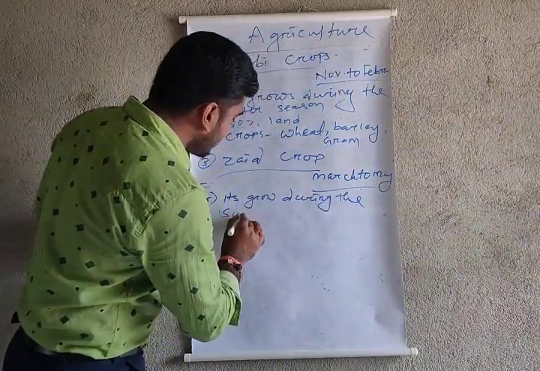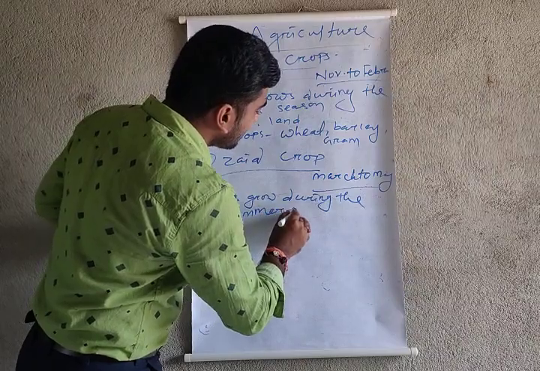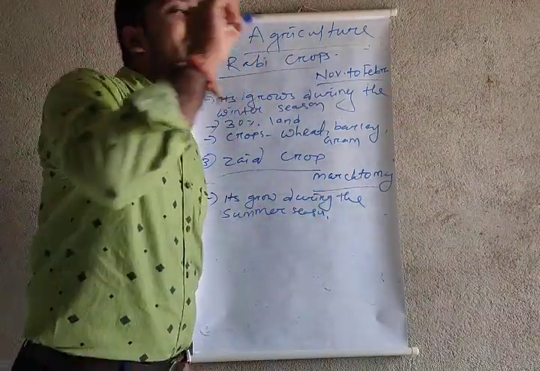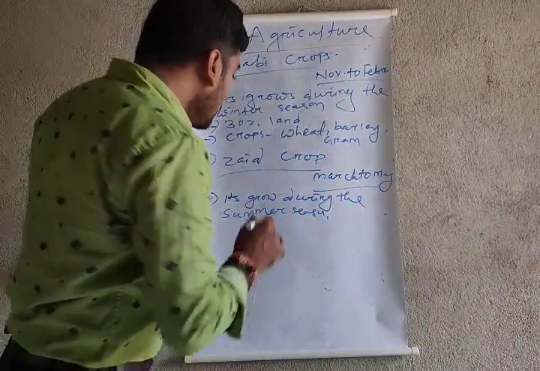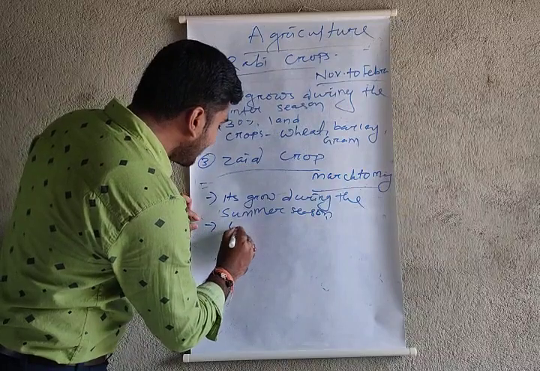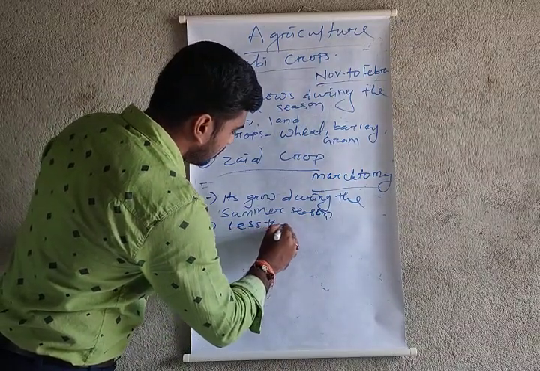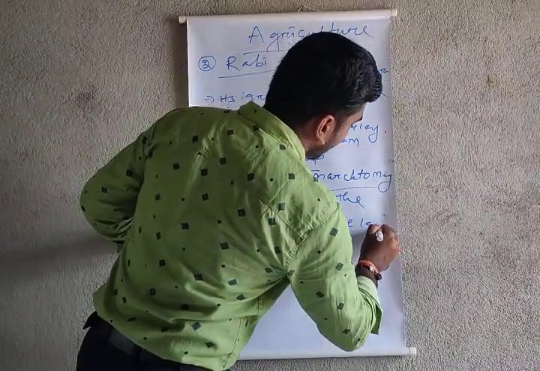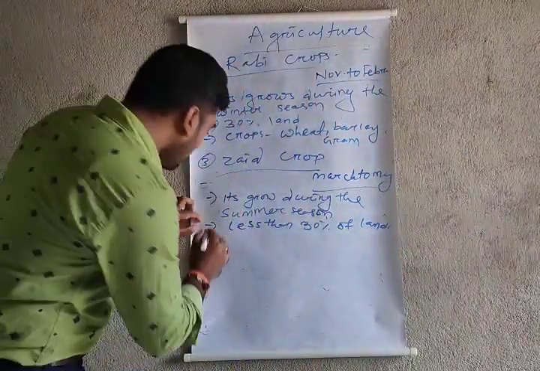My dear students, every season we need food, so during those conditions we need different types of crops also. Less than 30% of land is used for the jaid crop.